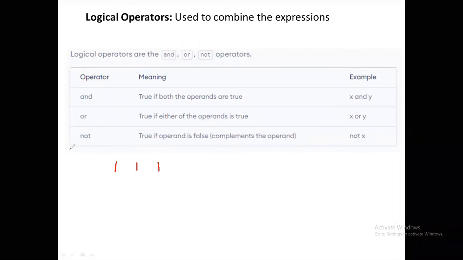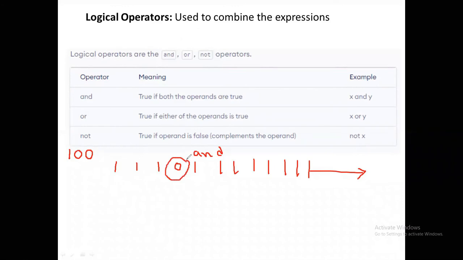Let us assume there are 100 expressions in one if statement. In these 100 expressions, one of the expressions is false and all the remaining expressions are true. Now, what is the final result? If you are using the AND operator to combine all these expressions, except one, the remaining are all true. Then what is the result? The result is false only.